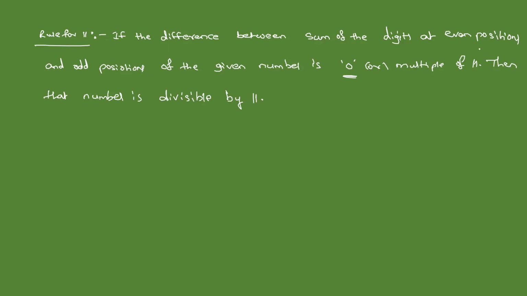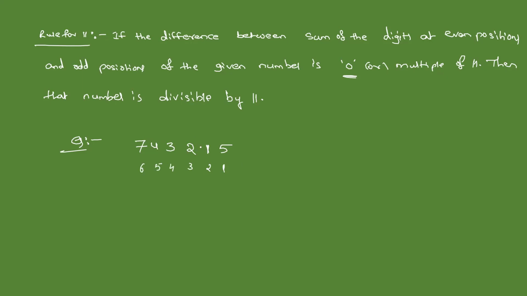The difference between the sum of the digits at the even positions and odd positions of the given number. Let us take an example here, students. With the help of that example, we will try to solve it. Let us take this one as an example. I will start giving numbering for the positions: 1, 2, 3, 4, 5, and 6.